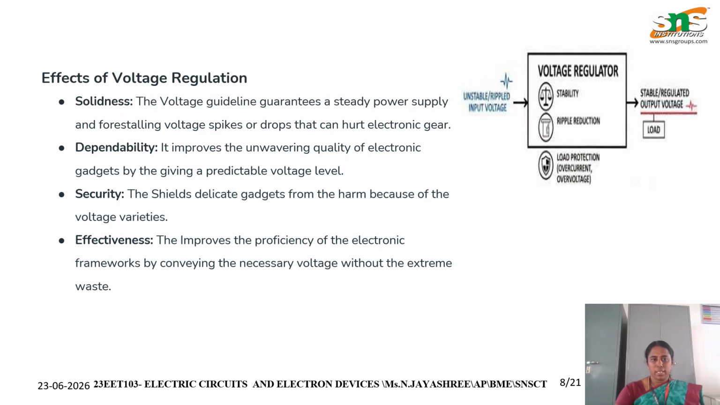Effectiveness of voltage regulation: stability, dependability, security and effectiveness. The voltage regulator guarantees a steady power supply and prevents voltage fluctuations. This is the voltage regulator circuit. The unstable rippled voltage is given as the input and a stable output is given as the output. So security, effectiveness, dependability and stability, everything comes under voltage regulation.